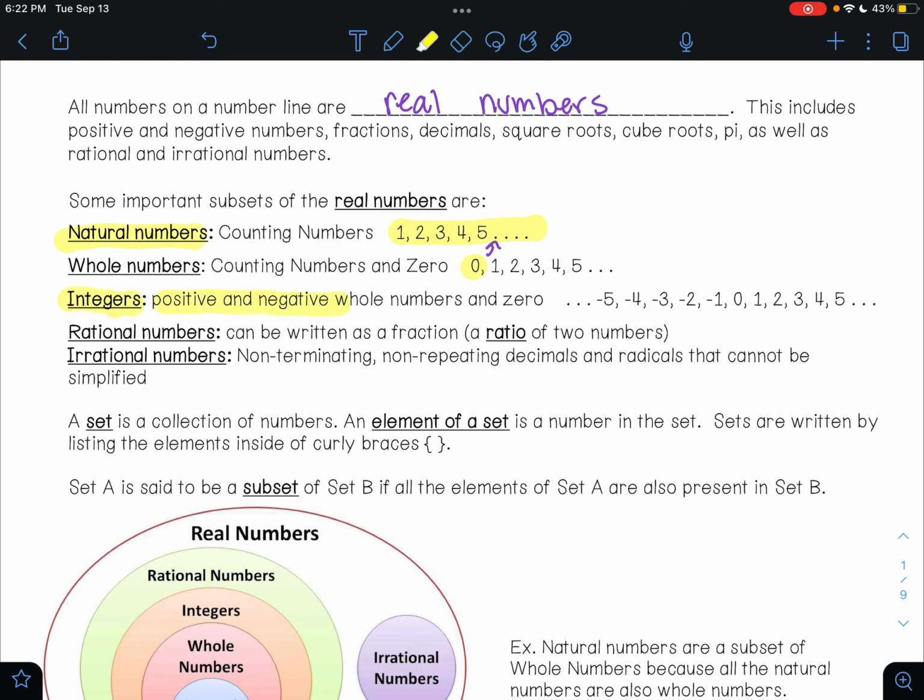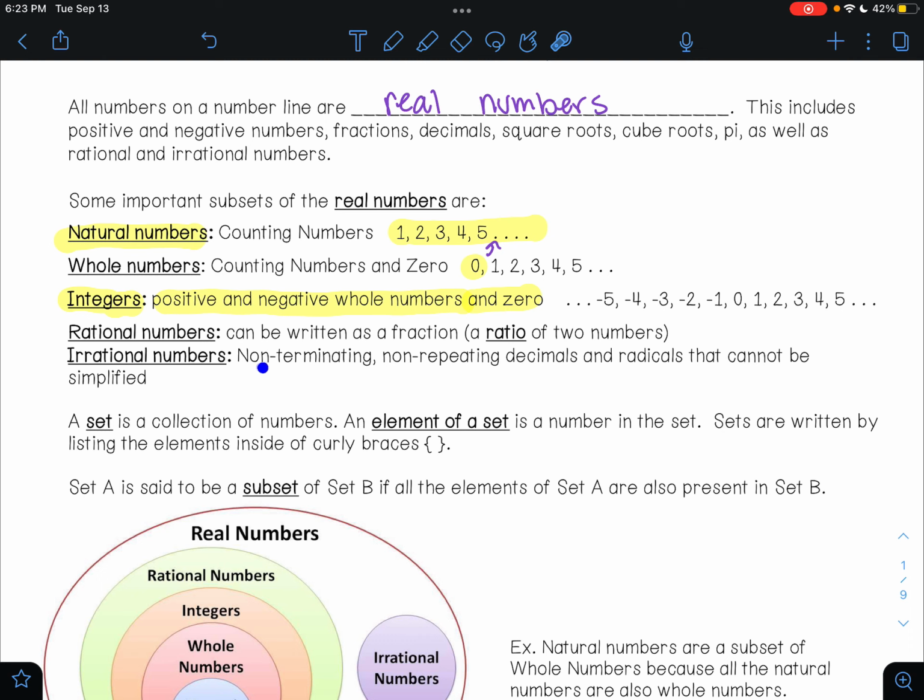Integers are positive and negative whole numbers and 0. So -5, -4, -3, -2, -1, 0, 1, 2, 3, 4, 5. And if I keep going in either direction forever, those are my integers, the positive and negative numbers, including 0. Rational numbers can be written as a fraction. It's a ratio of two numbers. So any number that can be written as a fraction or as a ratio is a rational number.